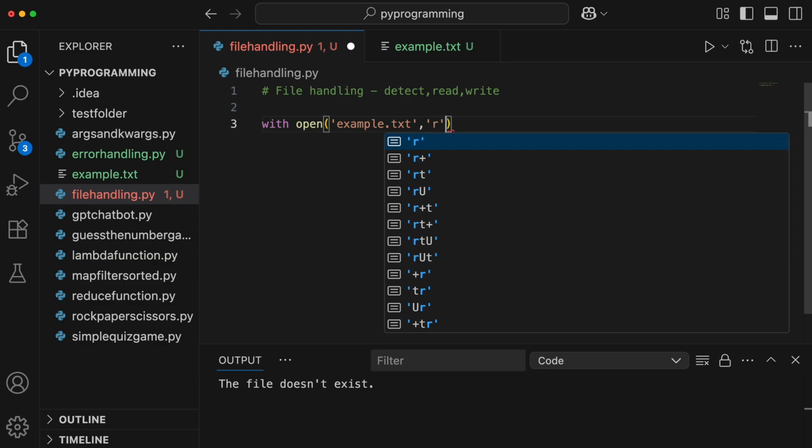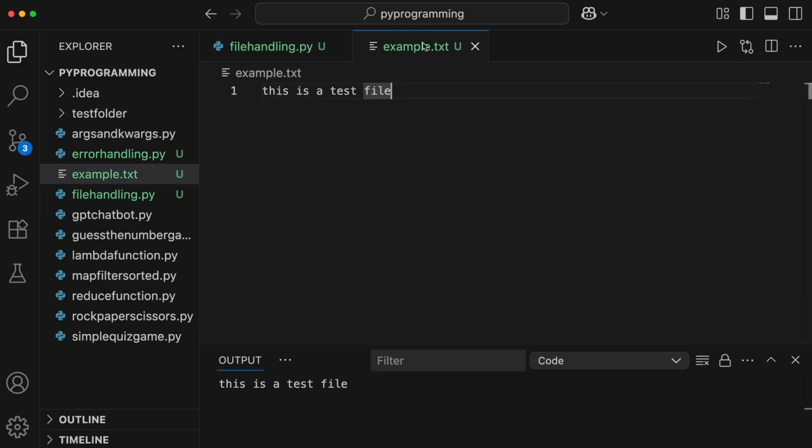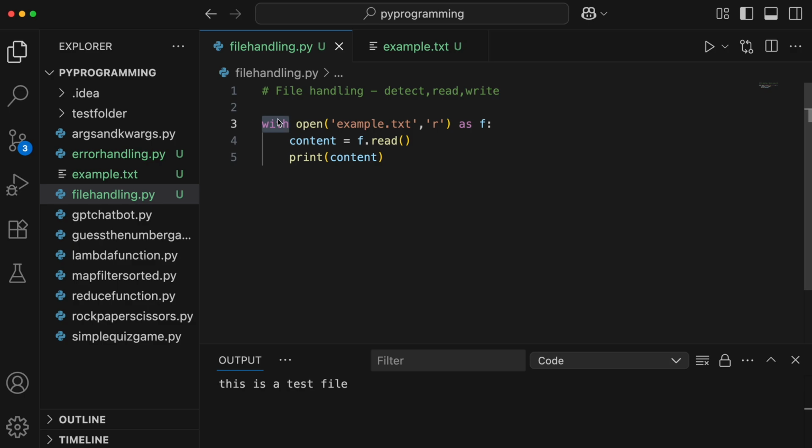So we are going to read this file and let's give it a name as f, and while we are reading it, let's just store the content in this variable, and we just have to use the read function. So f.read, and now let's print the content. I'll save and run, and you can see this is what we have stored in the example.txt file. And here the with keyword is making sure that the file is properly closed afterwards.